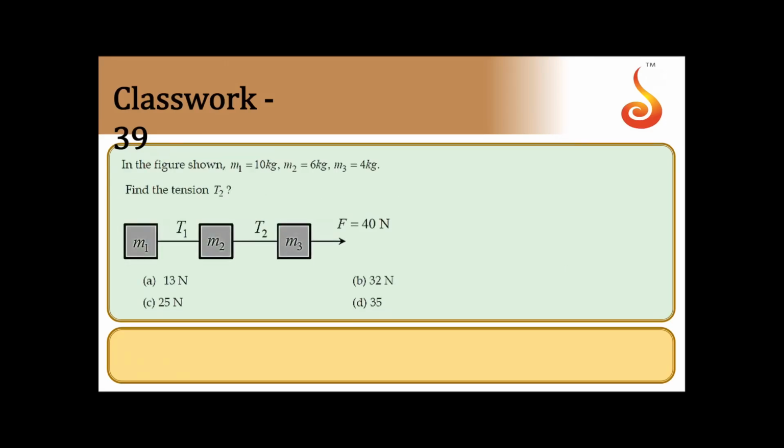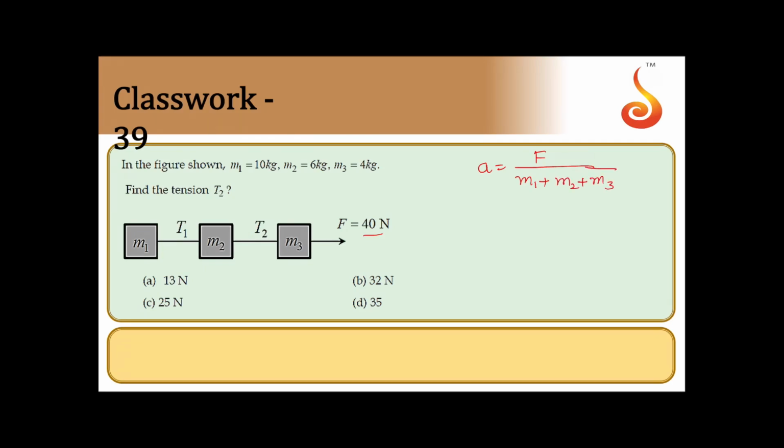Yes. Moving on to next one. In the figure shown, m1 is equal to 10 kg, m2 is equal to 6 kg, m3 is equal to 4 kg. Find tension in T2. So now 40 Newton force is applied on all of them. So acceleration should be equal to force divided by total mass.